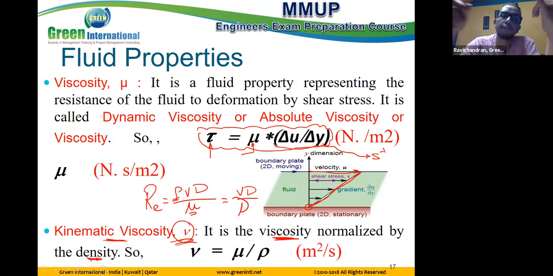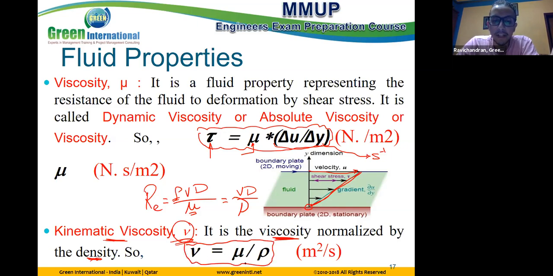So kinematic viscosity is also a property. Kinematic viscosity nu is equal to mu, the viscosity, divided by rho, the density.